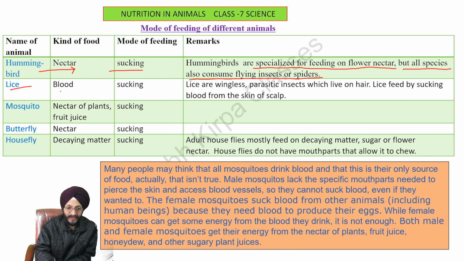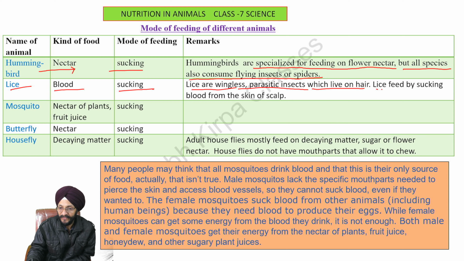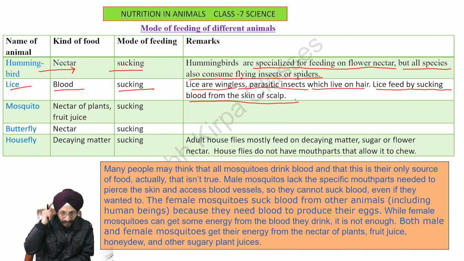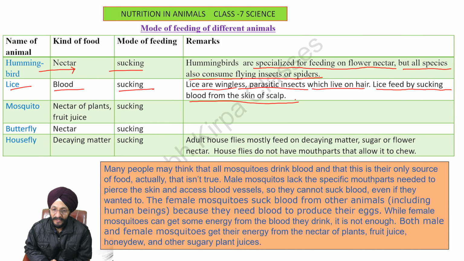Lice, they eat blood, they suck blood from human beings. They are wingless and parasitic insects which live on hair. Lice feed by sucking blood from the skin of the scalp. Scalp means the skin of the head.